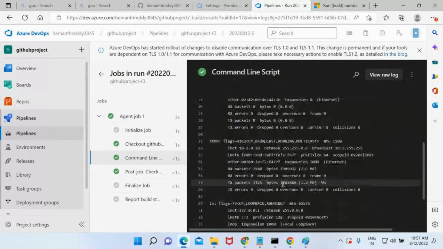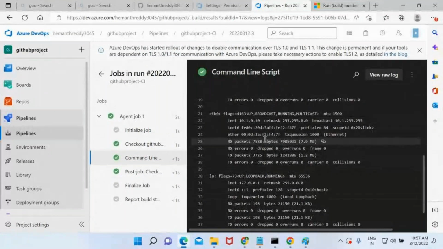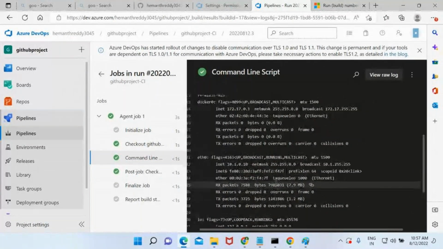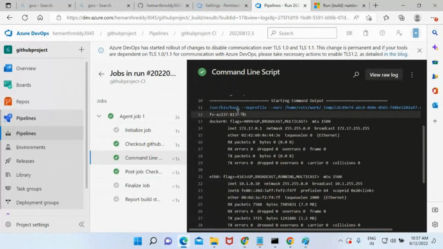See, I have used ifconfig, so that's why I'm able to see all the IP addresses. Understood? So this is the host name. Understood? Okay.